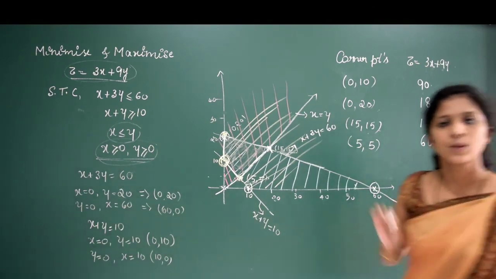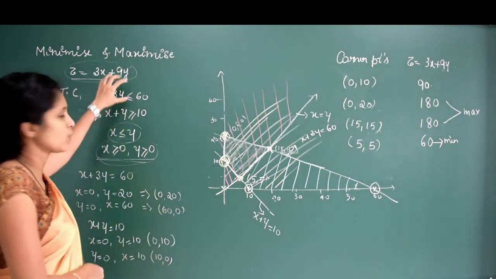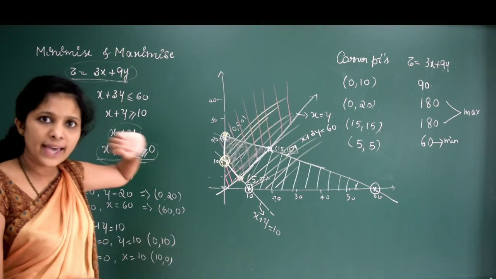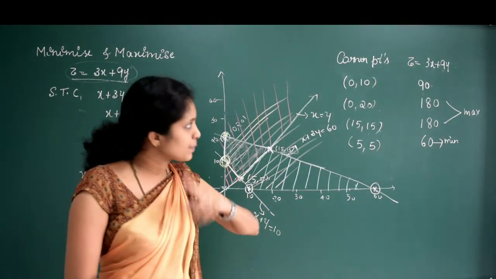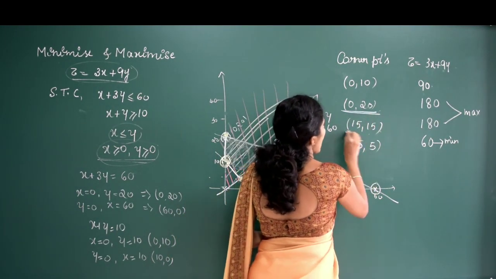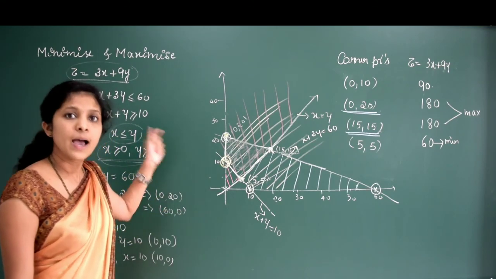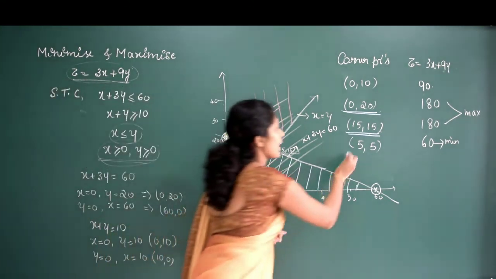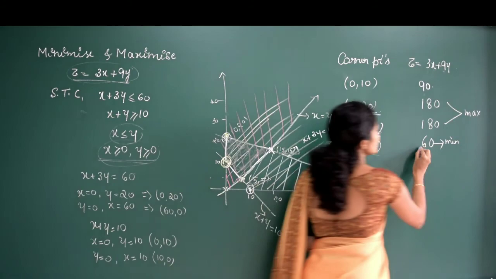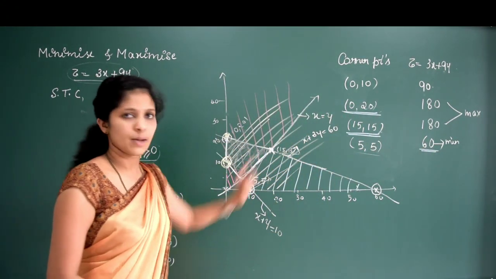So finally what you have to write is: the objective function z is equal to this one, attains a maximum value 180 at the points 0, 20 and 15, 15, and the function attains a minimum value, that is 60, at the point 5, 5. This is about the problem.